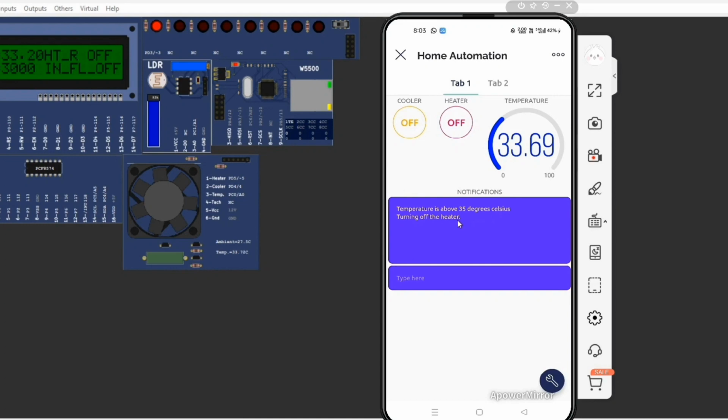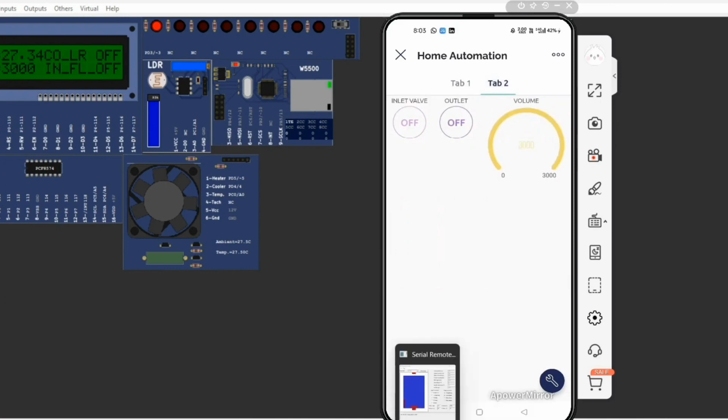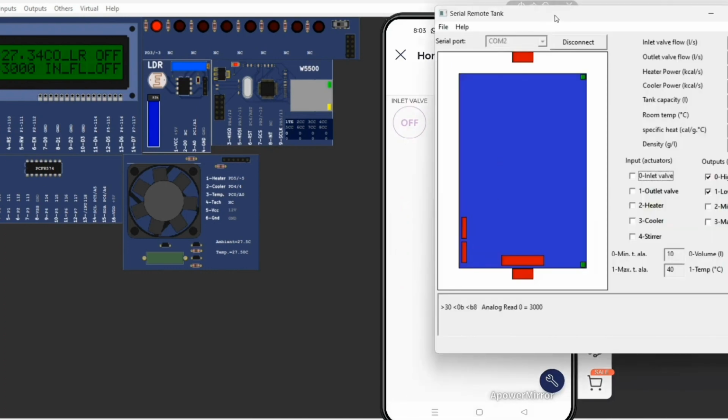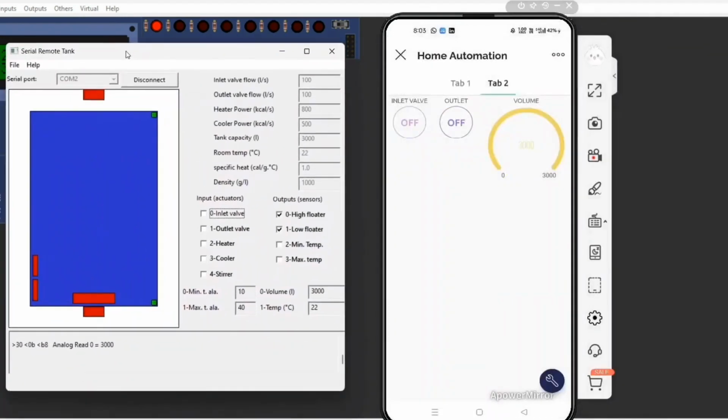Now we are operating the cooler, so it is in the turn-on condition. The temperature is reducing: 28, 27. This completes the coolers and heaters. Now we are changing my board and moving to tab 2. This is the inlet valve, this is the outlet valve, and this is the serial tank.